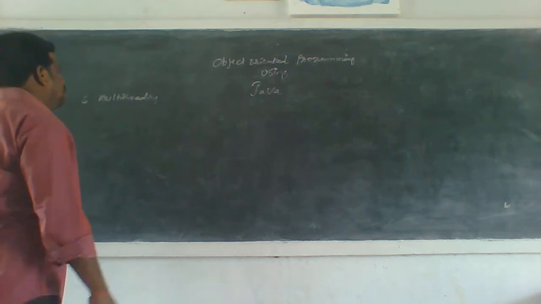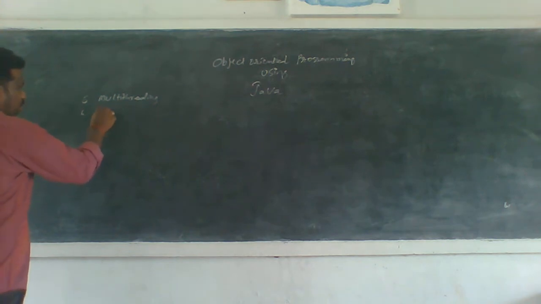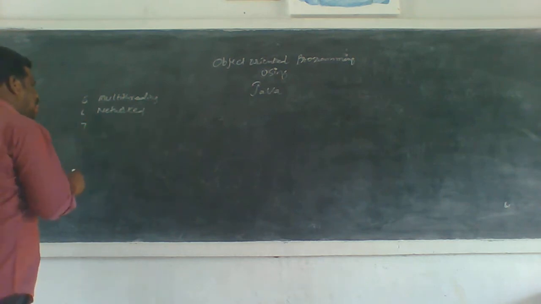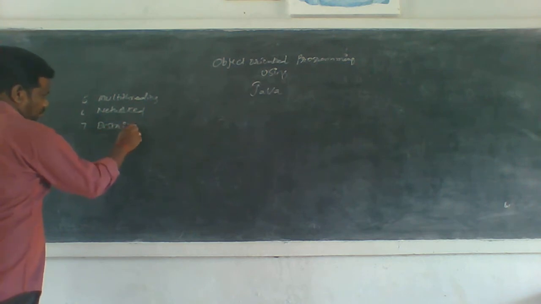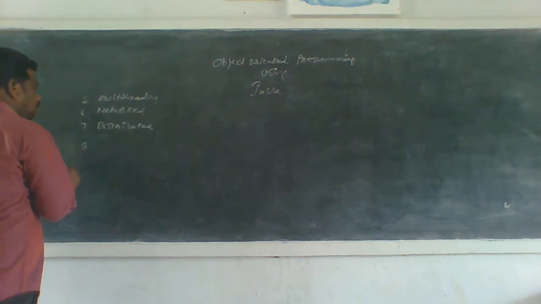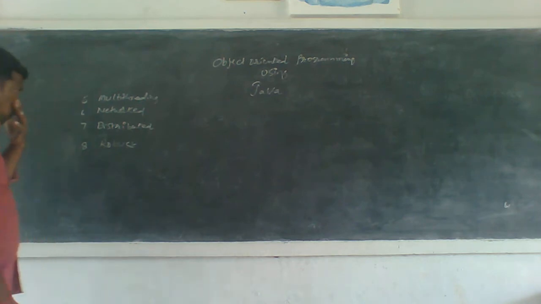Totally, we have 13 points available. The sixth point is networked. What is networked? I will tell you. The seventh is distributed. The eighth is robust. Okay. Today I'm talking about these four points.